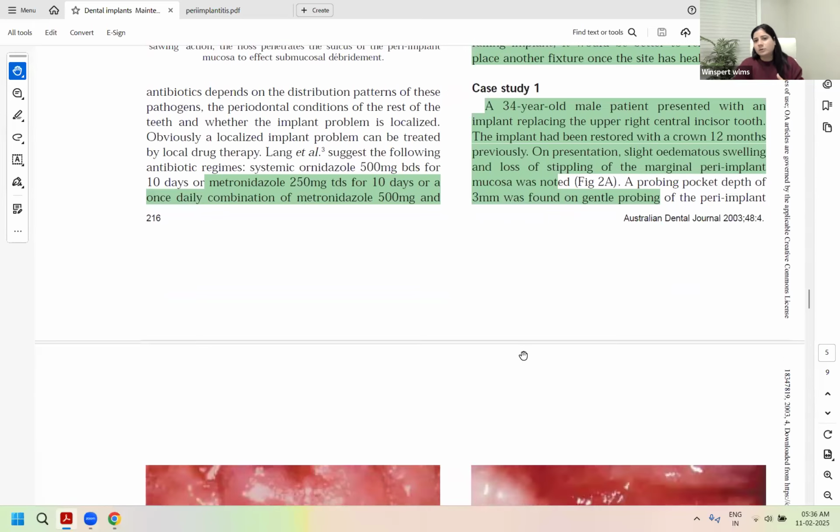Again, systemic antibiotics in this case were given: 6 mm probing depth, 5 mm or more, Lata. What did we learn? 5 mm or more probing depths associated with bone loss requires systemic antibiotic therapy plus resective or regenerative surgery. Yes or no, please? Lata, is that clear? So probing depth more than 5 mm, which is present here, 6 mm. Bone loss is seen. The mesial angular bone loss was around 2 mm. So you would require local or systemic antibiotics plus resective or your mechanical debridement treatment.